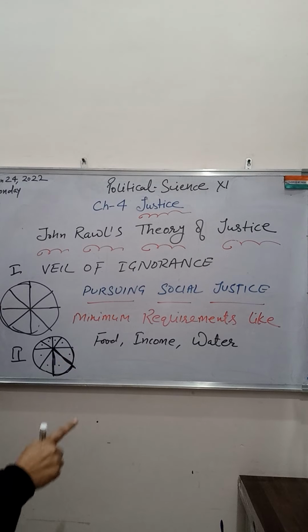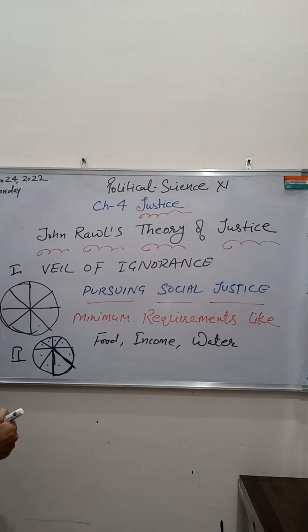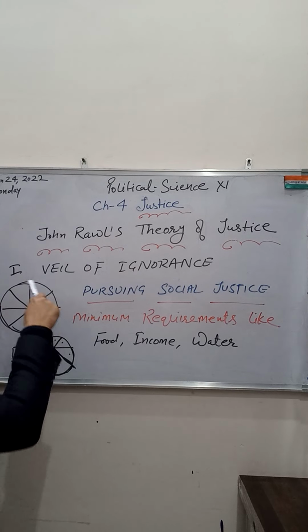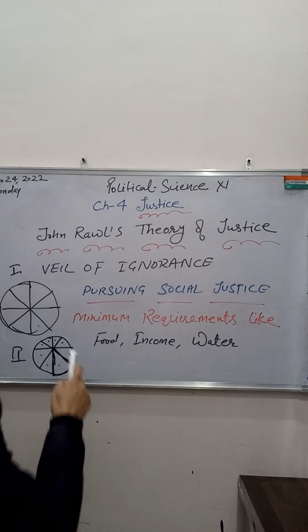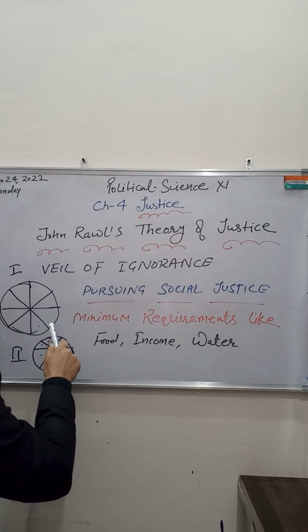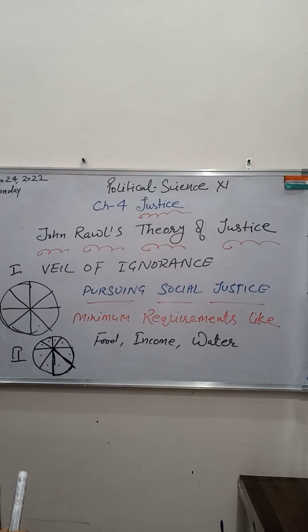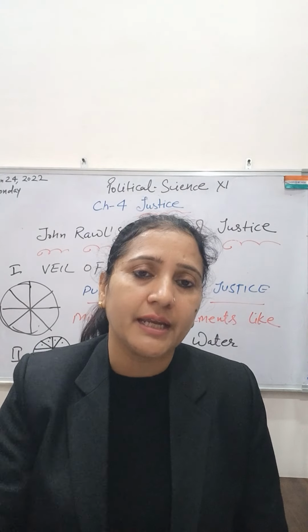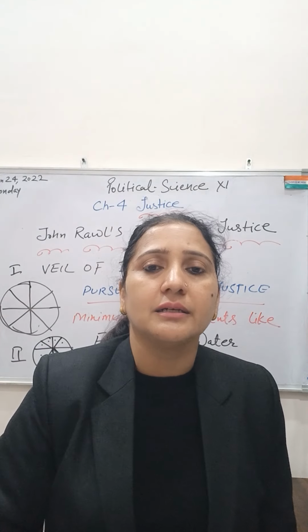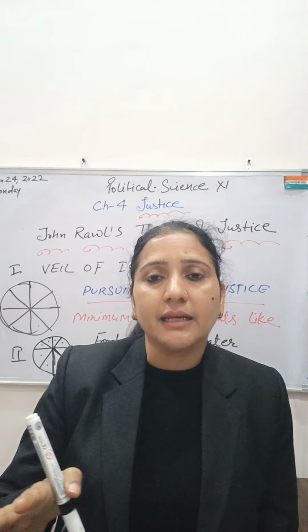But in this situation you do not know who will get which piece, though the cake cutting responsibility is yours. So you will cut the cake in such a manner that all pieces are equal, so that you will have an equal piece of cake as per others. You will not be at a loss by cutting the cake in equal pieces.